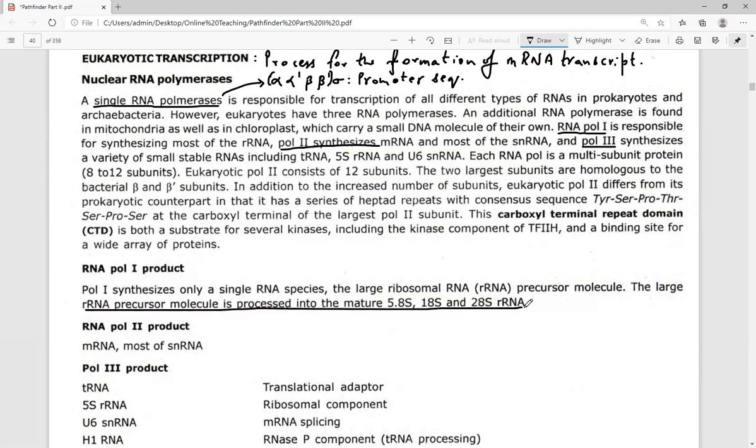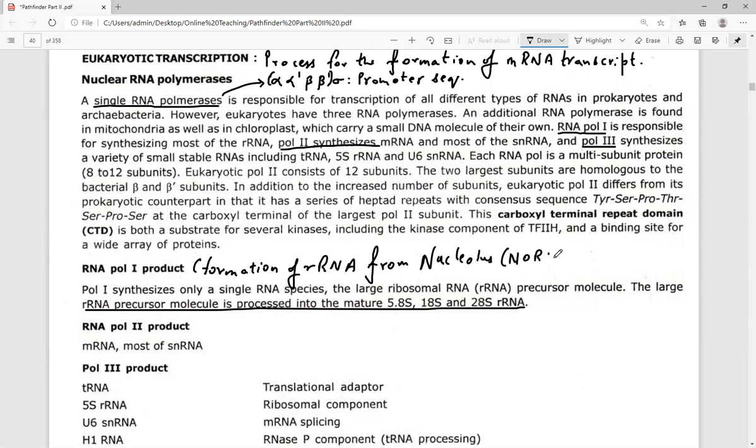In the case of RNA polymerase 1, the large rRNA precursor molecule is processed into 5.8S rRNA, 18S rRNA, and 28S rRNA. So RNA polymerase 1 is involved in the formation of rRNA transcript from the nucleolus, which is referred to as the NOR region.